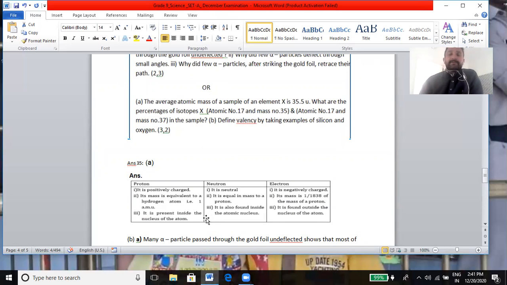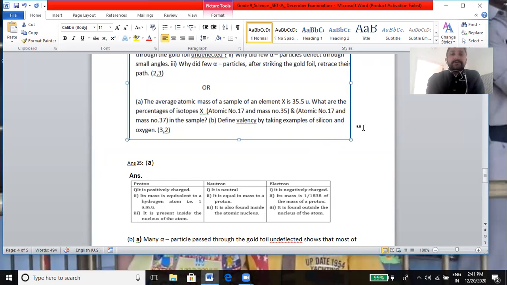100 minus 75. Next is valency. Valency is the combining capacity of an element, and initially you will write the electronic configuration of silicon, that is 14, 2, 8, 4, and for oxygen that is 2 and 6. The valency of silicon is 2, 8, 4, that is 4, and for oxygen is 2 and 6, valency will be 2. Both have the same valency.